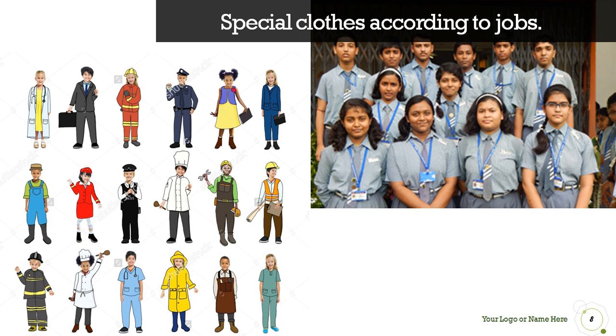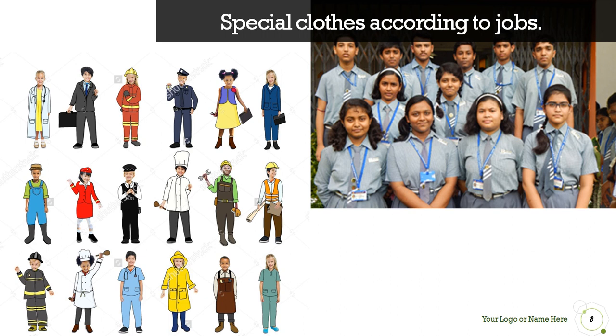Okay, students, sometimes people wear special clothes to work. That is called uniform. The uniform is made in such a way that it becomes very comfortable for the person who wears it, and it becomes easy for him to do his job. So that's why there are different uniforms. Okay, students, here we saw that there are clothes according to the season, according to the occasion and the festival, and also clothes according to our jobs.